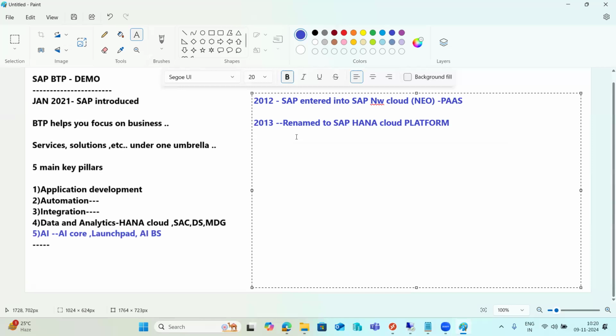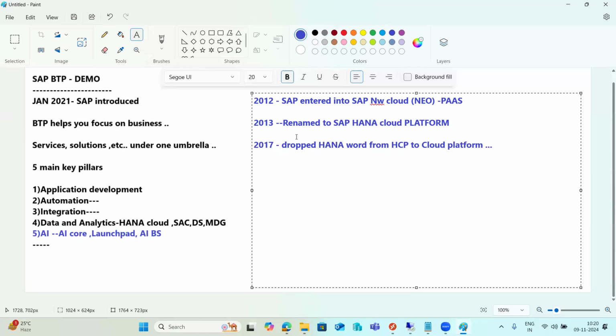They dropped the HANA word from HCP and introduced the name CP, Cloud Platform. They dropped the HANA word because it's not specific only to HANA Cloud.